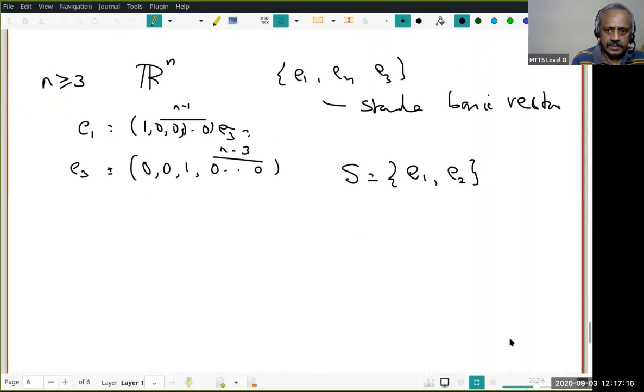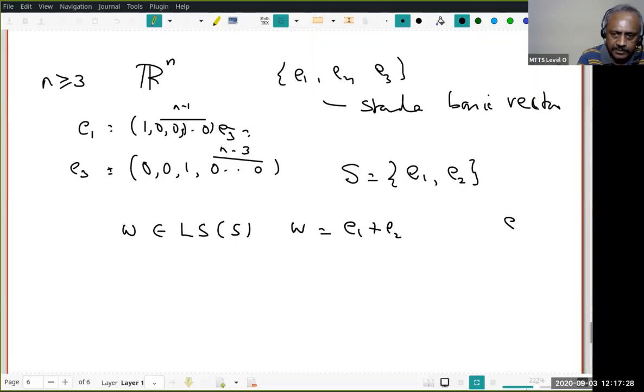Now let us look at a vector W which is in the linear span of S. Let W equal E1 plus E2, or E1 minus E2 also will do, anything. Now I want to say I can replace one of these vectors in S by W. That is, I can consider a set A which is equal to {E1 plus E2, E2}, or B which is equal to {E1, E1 plus E2}.